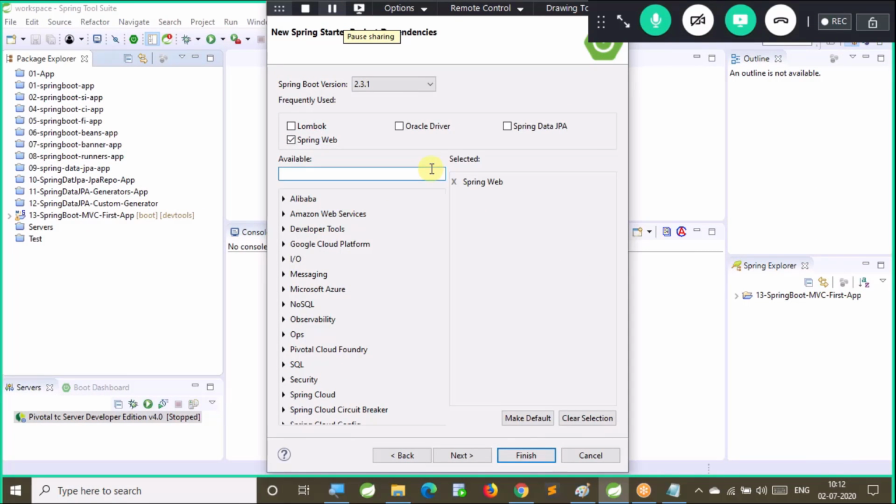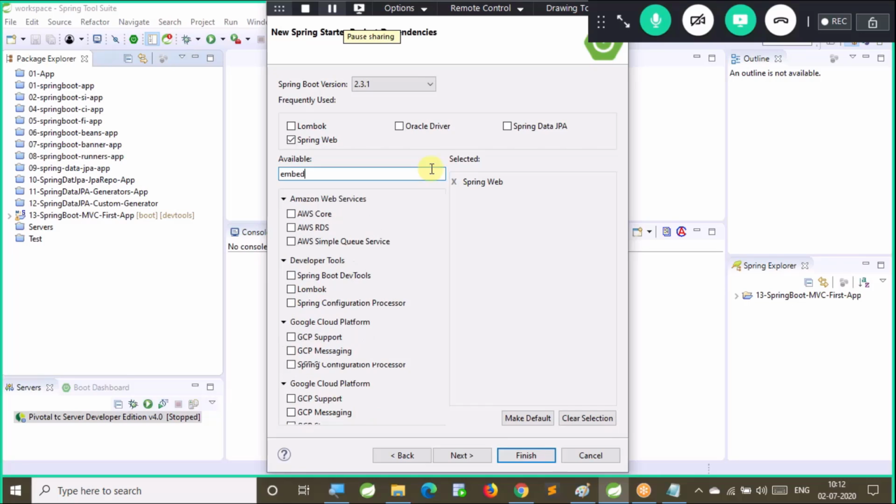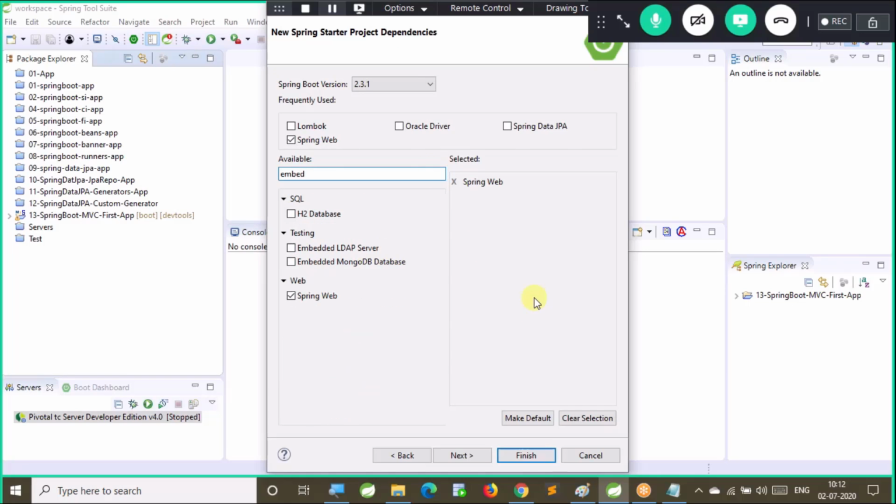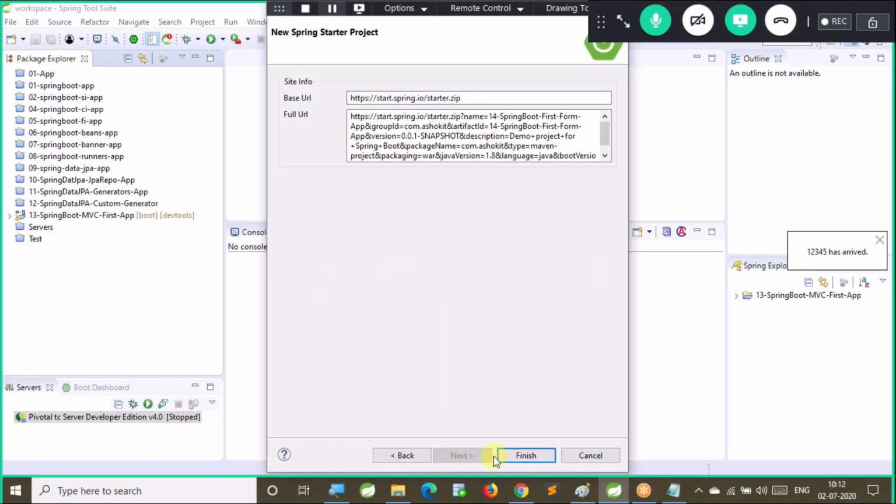You can type here embed. That is not listing here. We need to take that from mvnrepository.com. So click on next. Only I selected one dependency which is web. We need one more dependency also.